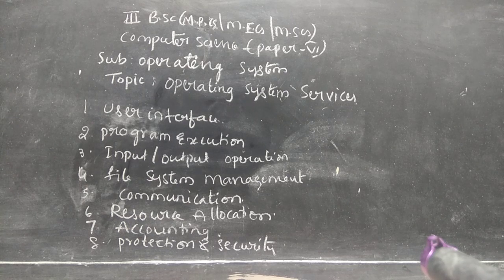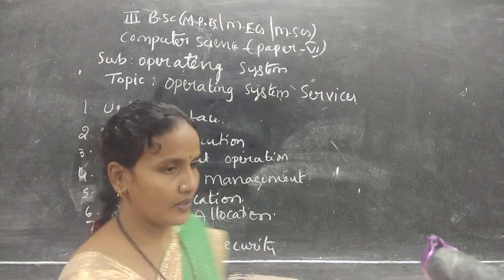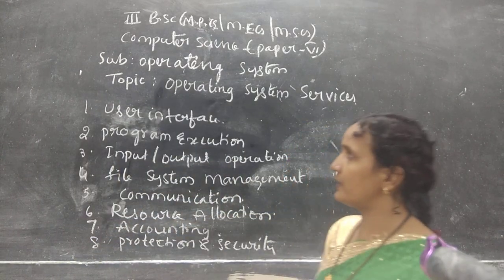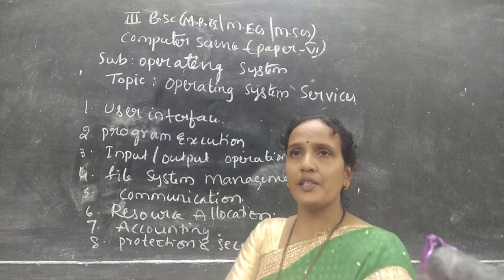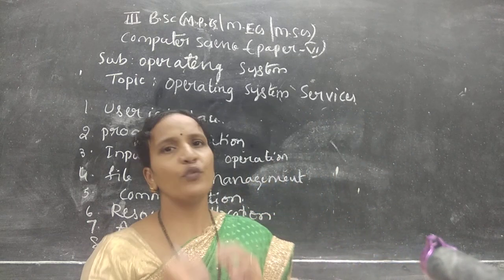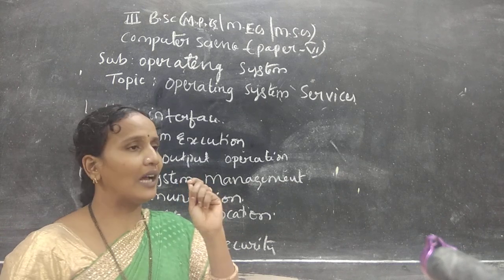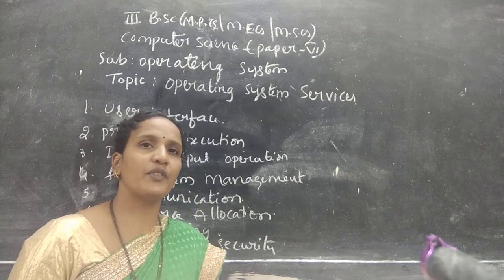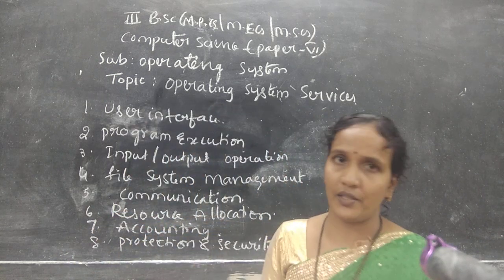Okay students, now I will explain the first service. What is the first service here? User interface. What a user interface is, it is a part of the operating system only. It allows the user to interact with the operating system. Means how the user is interacting with the operating system.